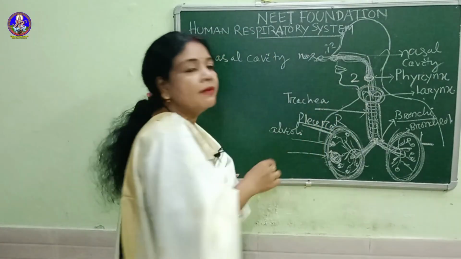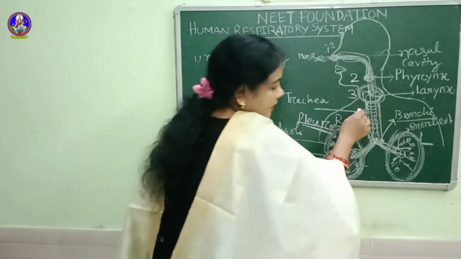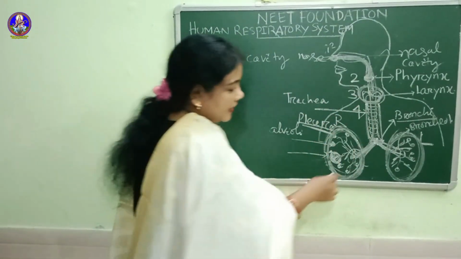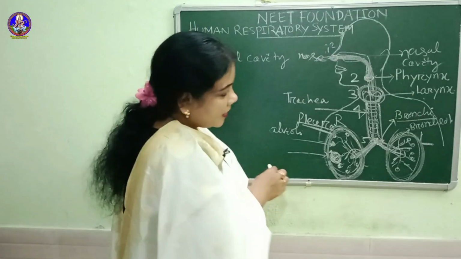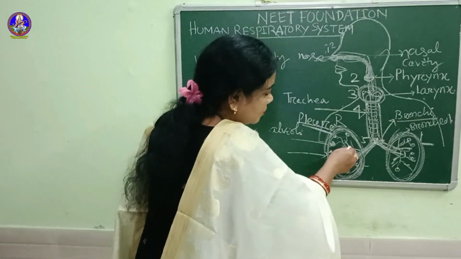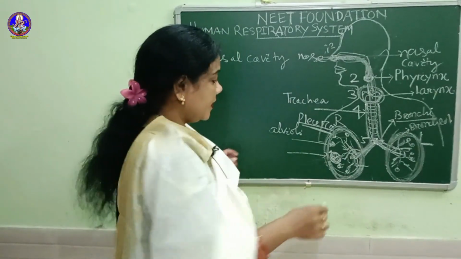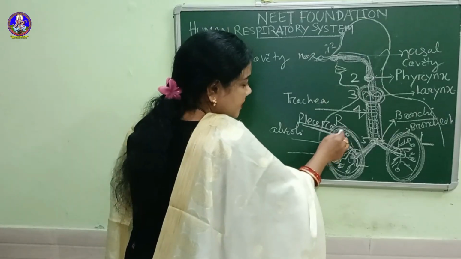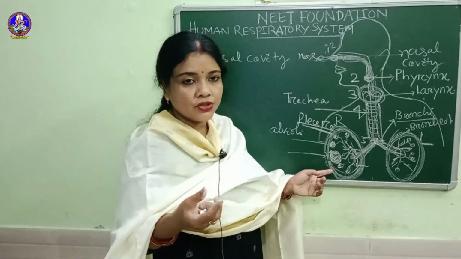Second one is the pharynx. Third one is the larynx. Fourth one is your trachea. Fifth one is the bronchi. And last one is the small branches, that is bronchioles. Next, there are some sacs. The sacs are basically balloon-like structures which contain air.